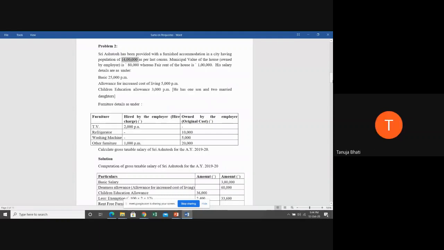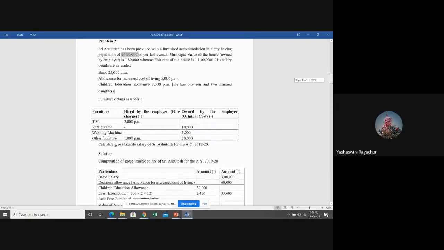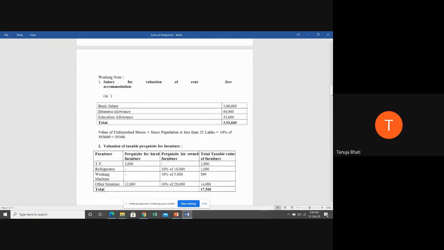Very good. And salary for the purpose of rent-free accommodation, what all is included? Basic salary, ma'am. Dearness allowance. Everything, ma'am. Whatever is perquisite value, you should leave that, and everything except perquisite. Very good, students. So let us see salary for the valuation of rent-free accommodation.